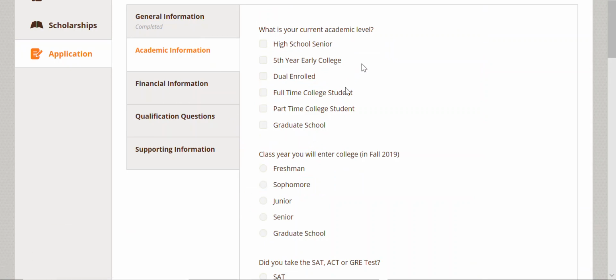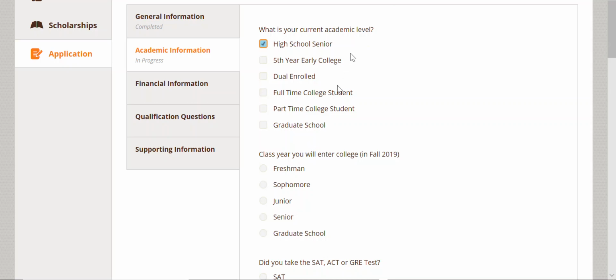The Academic section is a quick answer section on your current education and your future educational plans. We know plans change or things may not be totally decided for you yet. Answer the questions the best you can. The first question, what is your current academic level, is important. Some scholarships are only available to high school seniors.